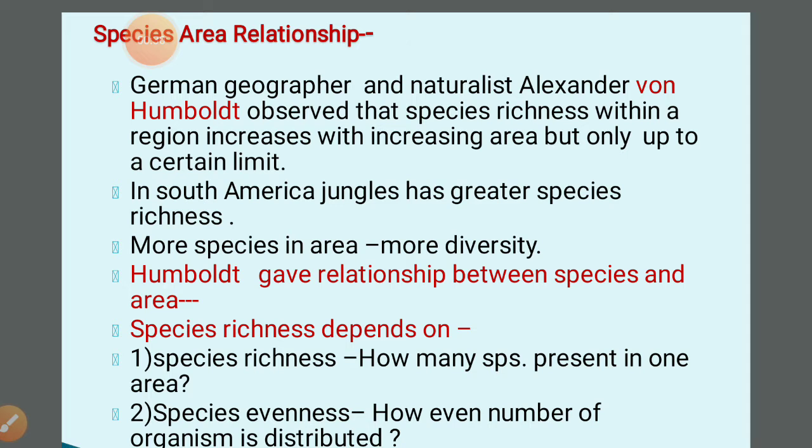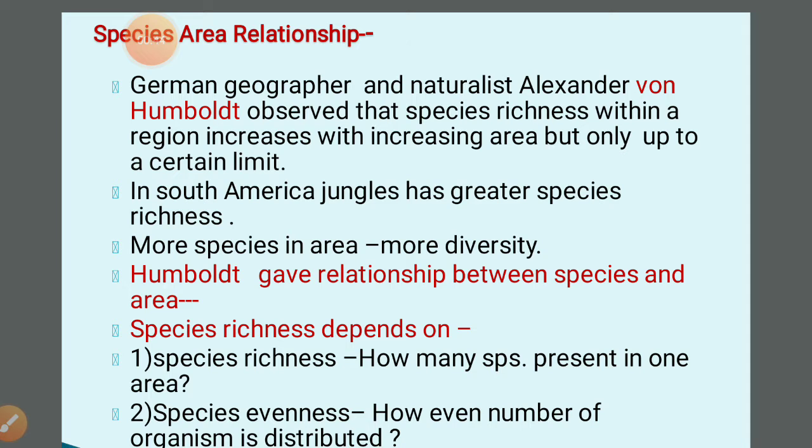So, what is the meaning of the species area relationship? Species, all of you know, is the same kind of individuals living in a place that can breed with each other. And area is the place where they live. So, how do we relate each other?